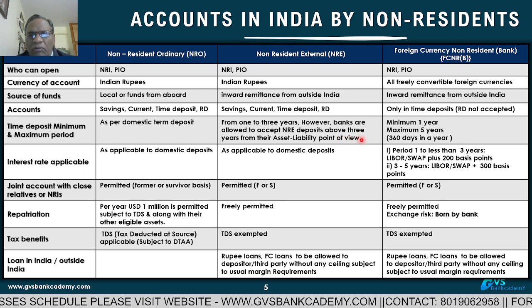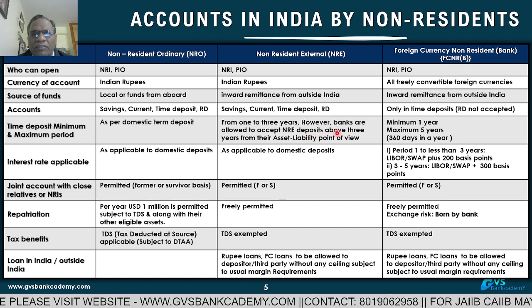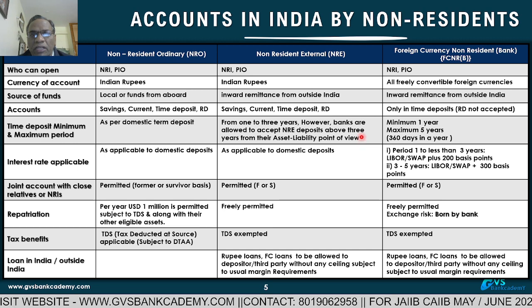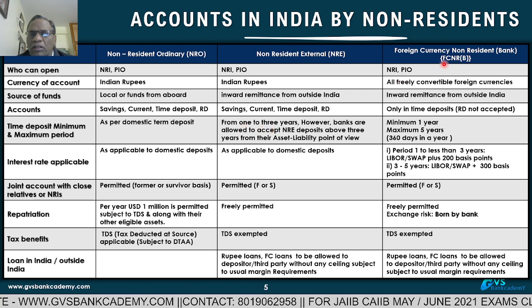But they cannot take more than 10 years, number 1. Number 2, if originally it is given for 3 years, for example, then we can extend for another 7 years only. From the date of original opening, maximum 10 years, including renewal. That question also they ask in the exams. So at any point of time, maximum 10 years.